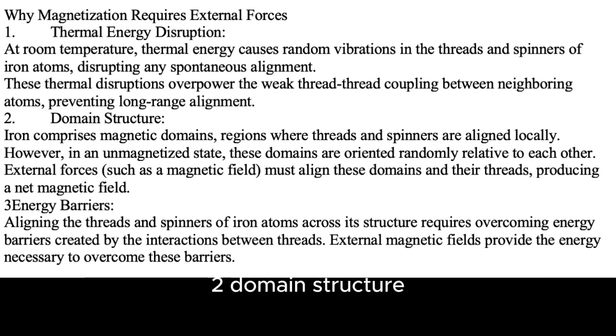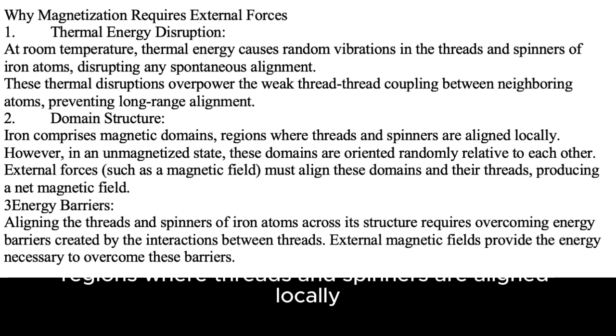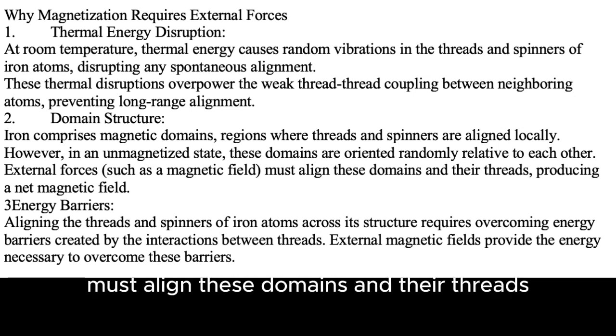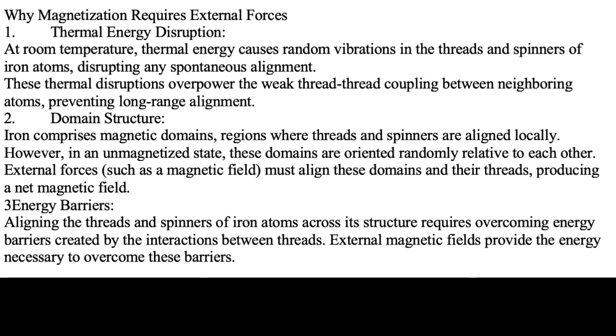2. Domain structure. Iron comprises magnetic domains, regions where threads and spinners are aligned locally. However, in an unmagnetized state, these domains are oriented randomly relative to each other. External forces, such as a magnetic field, must align these domains and their threads, producing a net magnetic field.